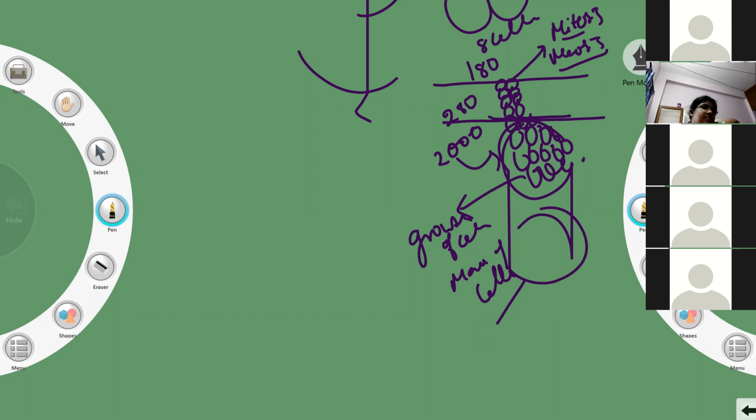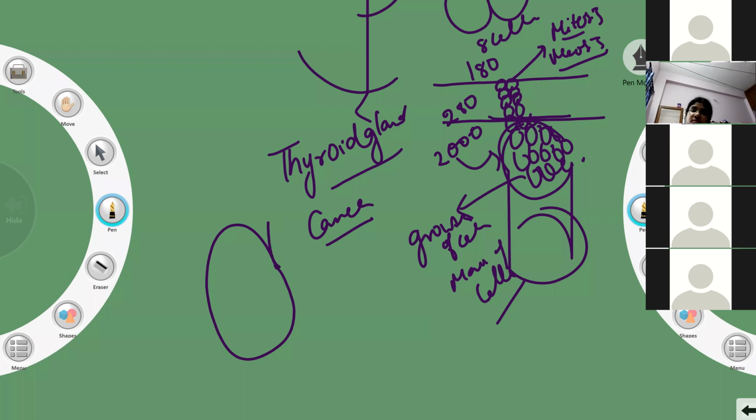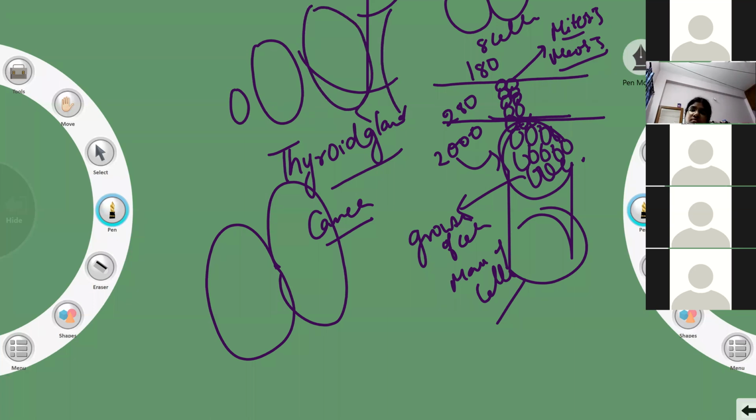Bone cells will grow. For everything in the human body there is some particular space. For example, in thyroid cancer, the thyroid gland grows in size. From this size it goes to this size, and from this size it goes to the big size.